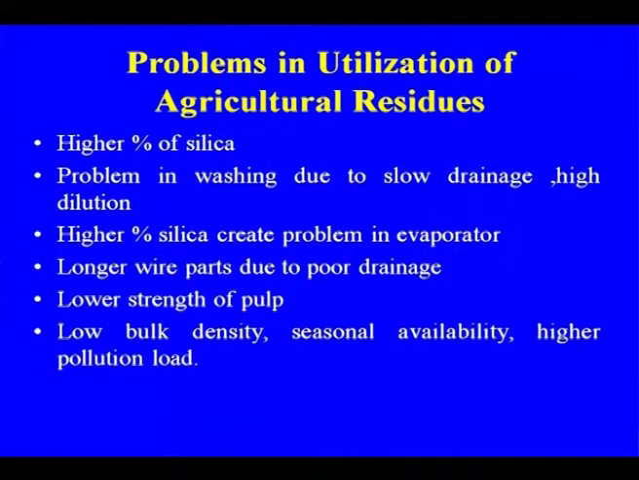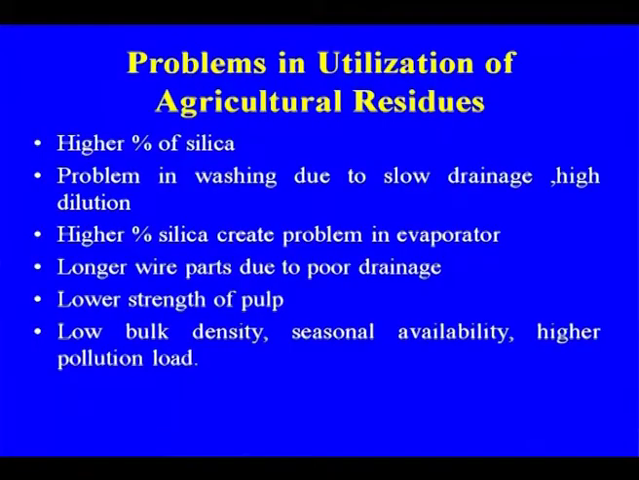Higher percentage of silica, and problems in washing due to slow drainage, because you see the drainage of the water while washing is poor in case of the agro based raw material. So, more dilution will be required for full washing of the pulp. That is one of the disadvantages in case of the agro base. So, the washing is not proper in the brown stock washer.